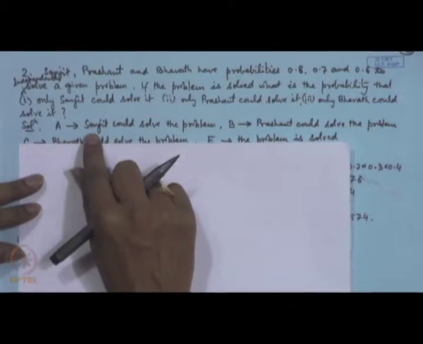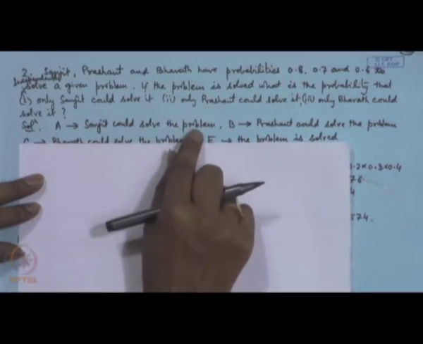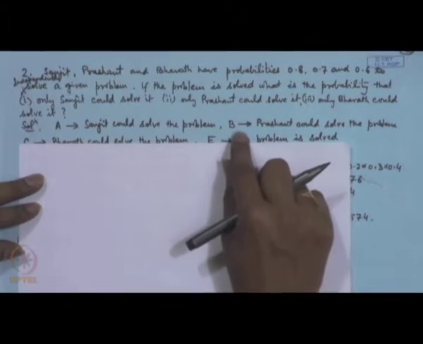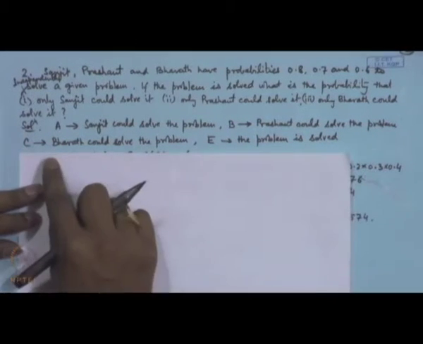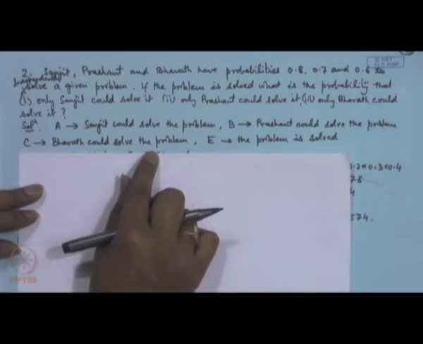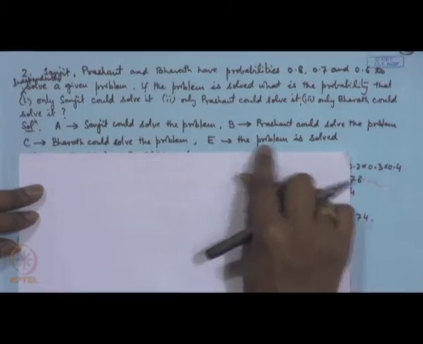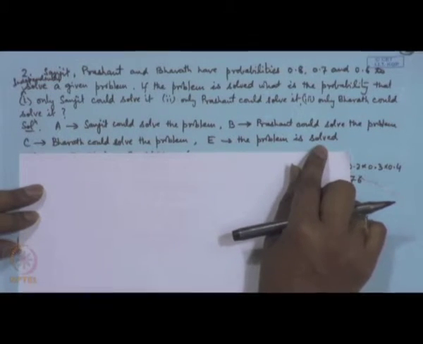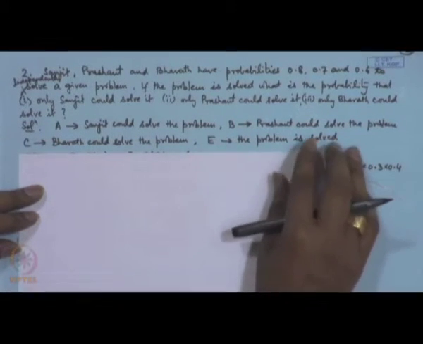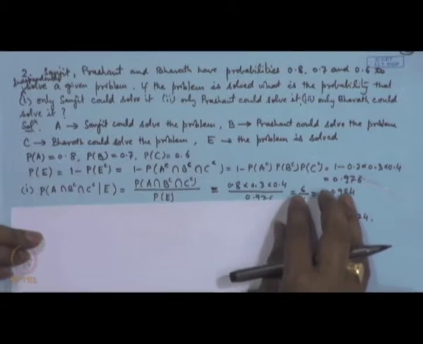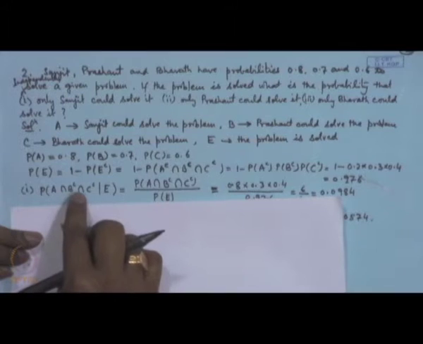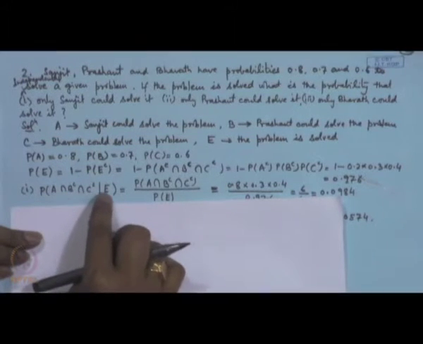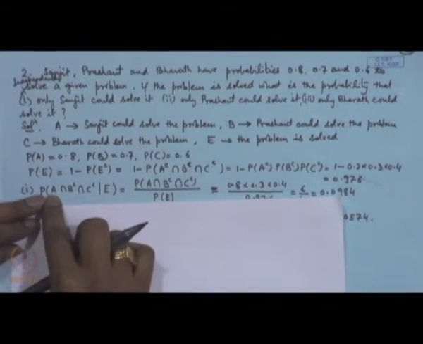Let A denote the event that Sanjeet could solve the problem, B denotes the event that Prashant could solve the problem, let C denote the event that Bharat could solve the problem, and let E be the event that the problem is solved. So, what we are interested in is events of this nature: probability of A intersection B complement intersection C complement given E, because what does this represent?